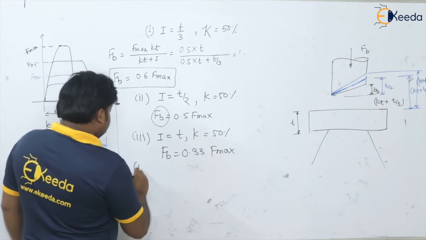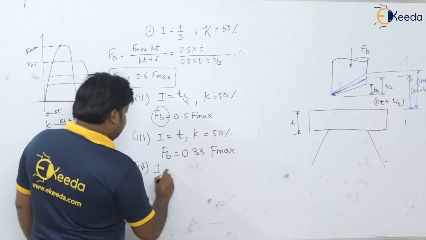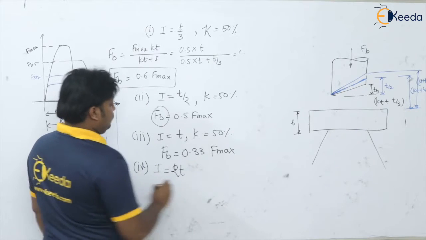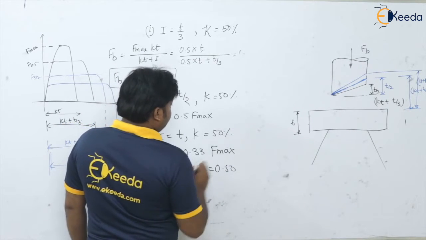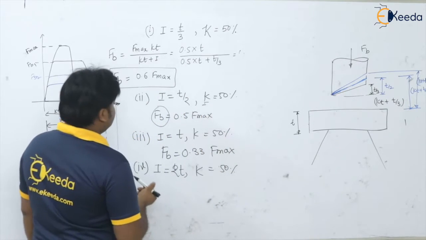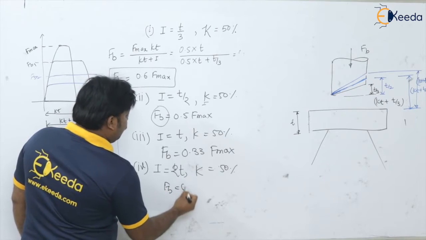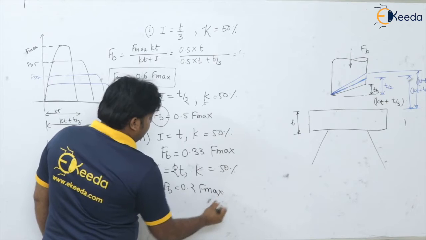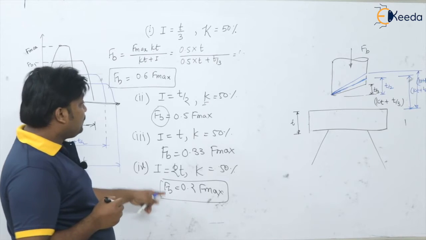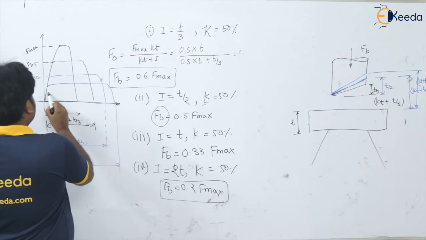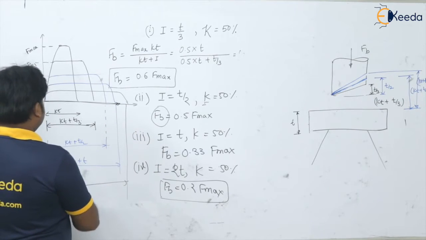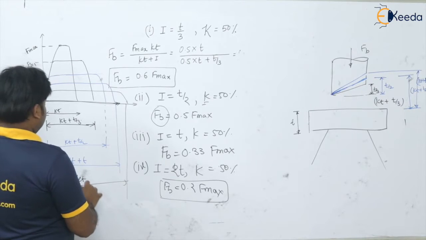Now the last case I am taking, when the shear provided on the punch I will take as 2 times the thickness. K is 50%, K is 50% penetration. Then you will get the FB is around 0.2 times F max. Let us check. Don't believe me here. You can check it. So it will give us around 80% reduction. See, 80% reduction.